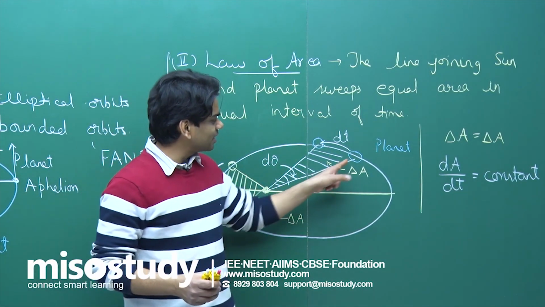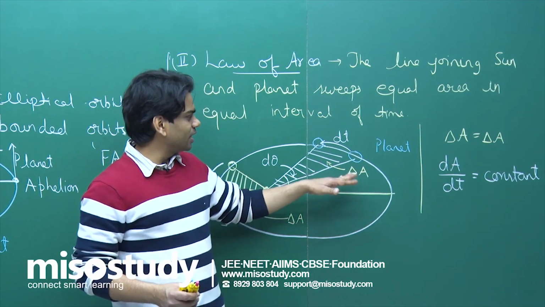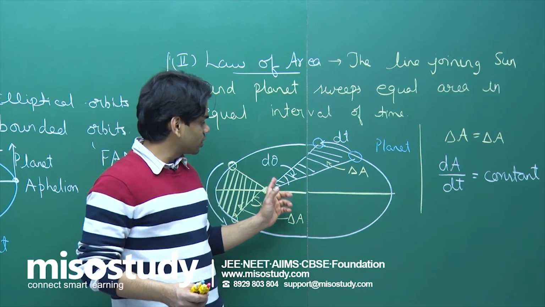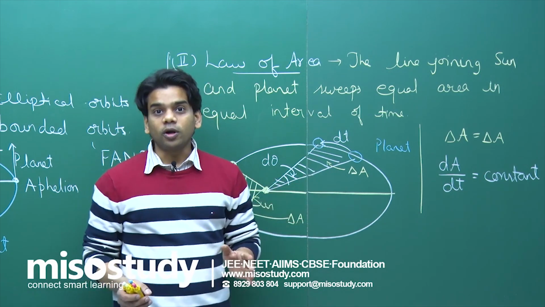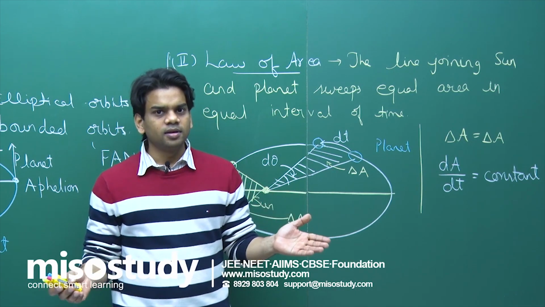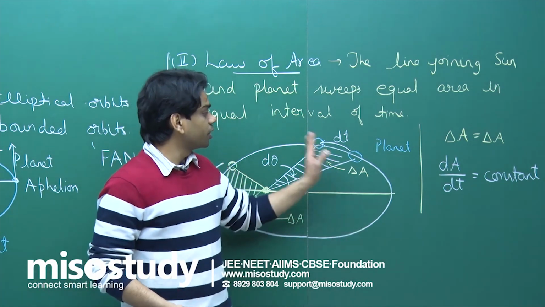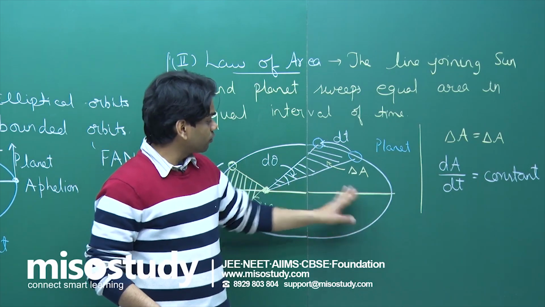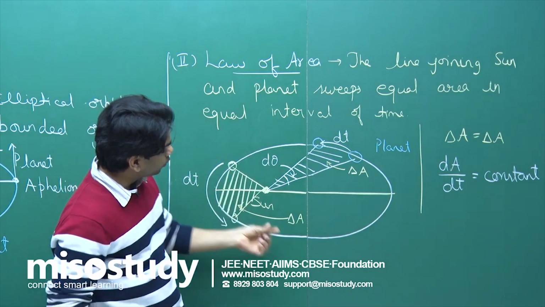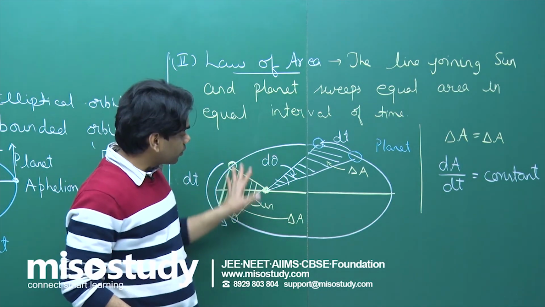Remember, you have to check this line. In some time dt it has moved here, this line has moved here. The area that it has swept, this will be the area. This has to remain constant. If you take a large time interval, let's say 1 month, in 1 month the planet has moved from here to here, and the area swept will be this much area that you can see. And in the second motion, let's say the planet has moved from here to here in the next 1 month. The area swept will be the same.